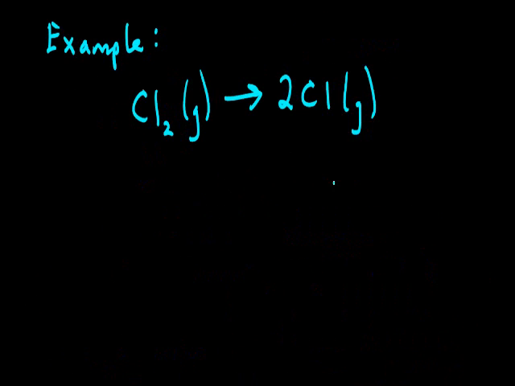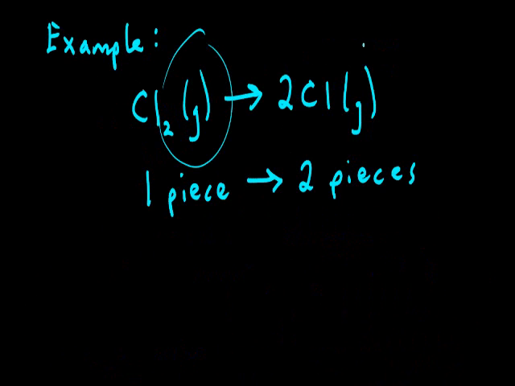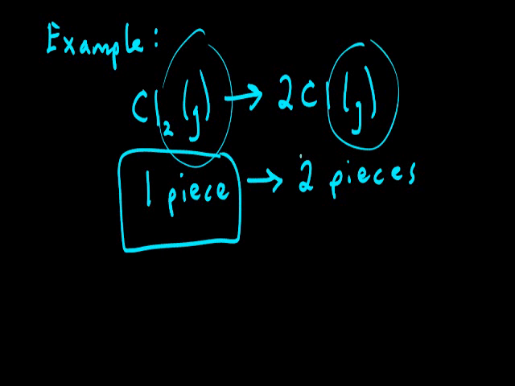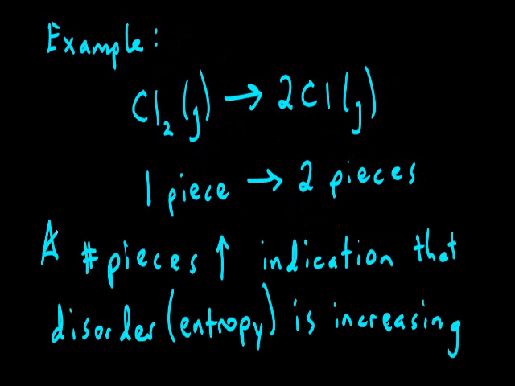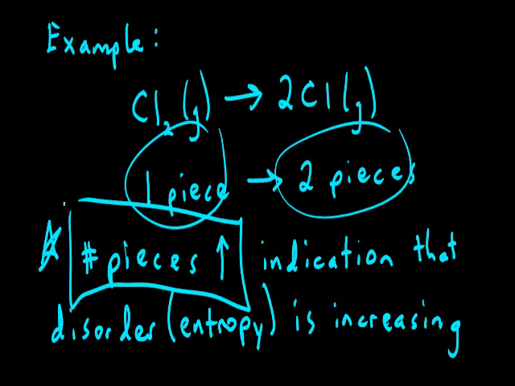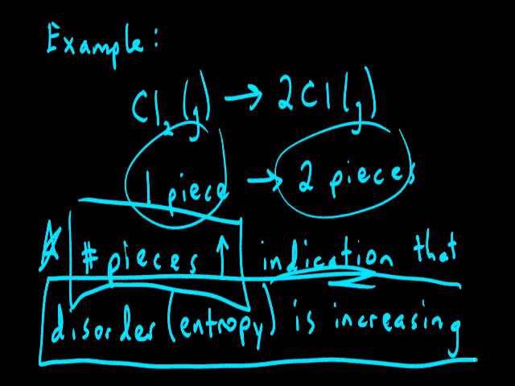Another indication of a change in entropy is the change in the number of pieces. In this case, the phase on both sides is gaseous, so the entropy change wouldn't come from a phase change, but rather, on the left side we have one piece, a single Cl2. On the product side it's changed to two pieces, two separate Cl atoms. Because the number of pieces has increased, that's an indication that the disorder or the entropy of the system is increasing as we go from one piece to two within the same phase.